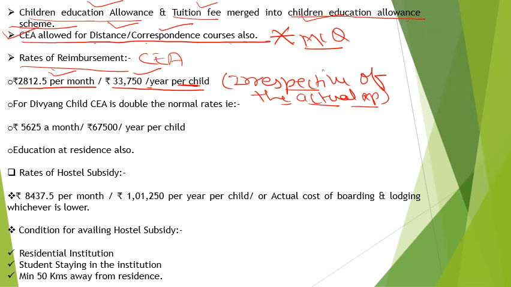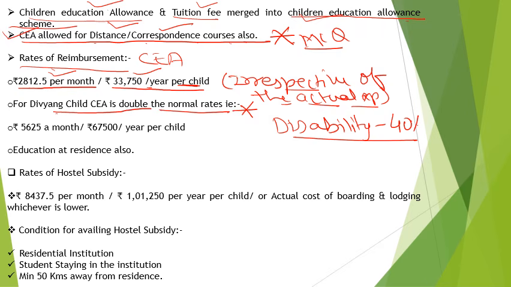For the disabled child, children education allowance is double the normal rate. So this is also an important point. For disability, it should be at least 40%. So for the disabled child, CEA is double the normal rate, meaning 5,625 a month or 67,500 per year per child.